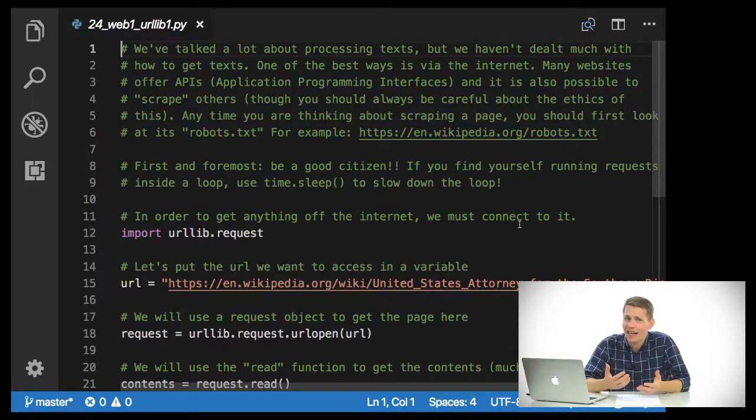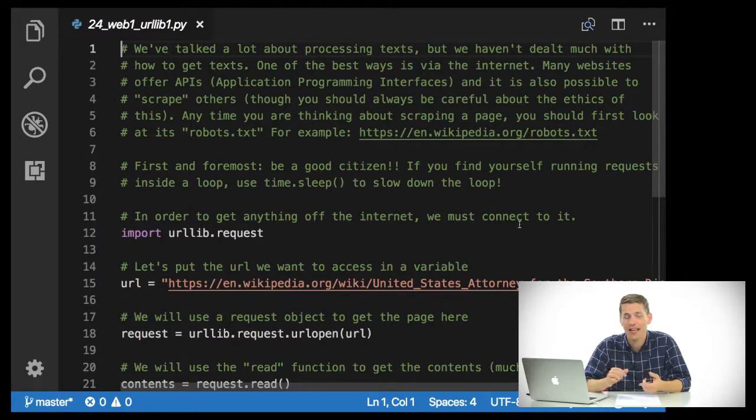Many websites offer APIs, which are application programming interfaces. This is an interface that the website makers have made so you can call into their system and get information from them. Now, not every website has something like this, but it's also possible to scrape the website, doing something that's known as web scraping, when they don't have something like an API. But you should always think very carefully about the ethics of it, because often website owners have good reasons to not want people to scrape it.